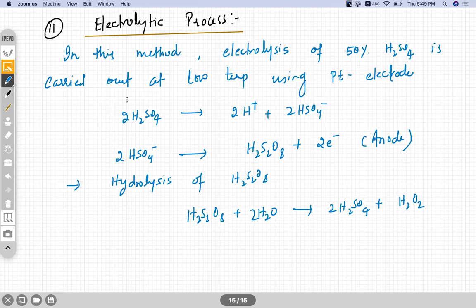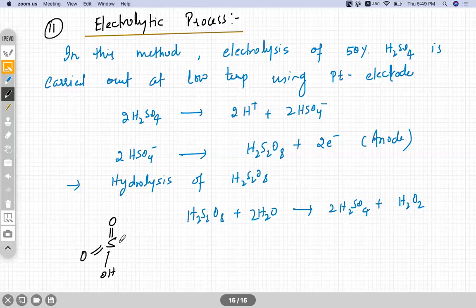H2S2O8 is peroxysulfuric acid. If you want to see the structure, the structure is this: S double bond O we have, and we have double bond O, OH, O, O, peroxydisulfuric acid. It has a peroxy linkage here.